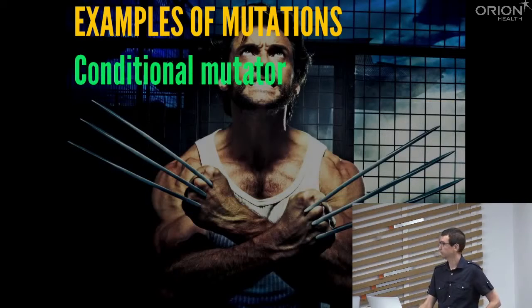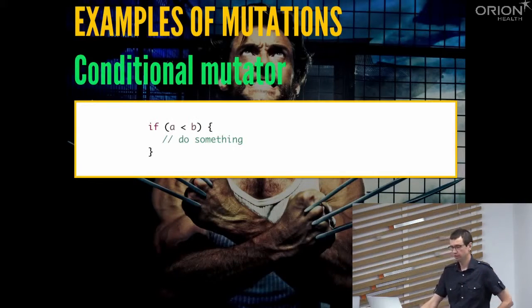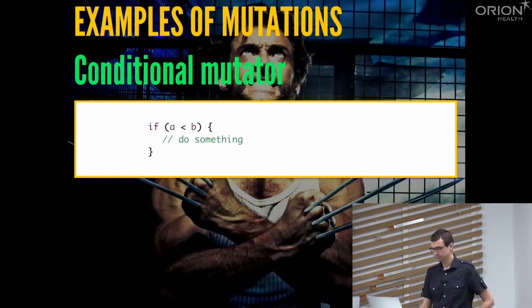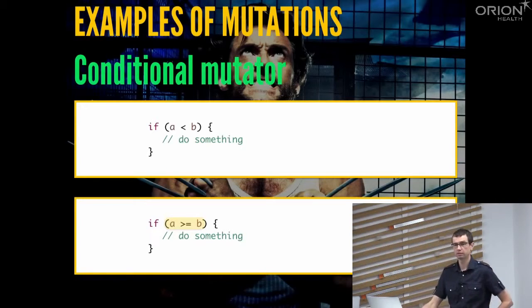Then we can have a different kind of mutant, which is about changing the conditions in our code. Let's say we have this if statement, and this can be changed to something like this, or to something like this, right? Again, our test should be able to detect this change.